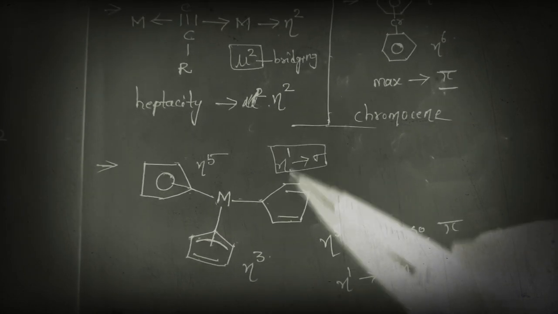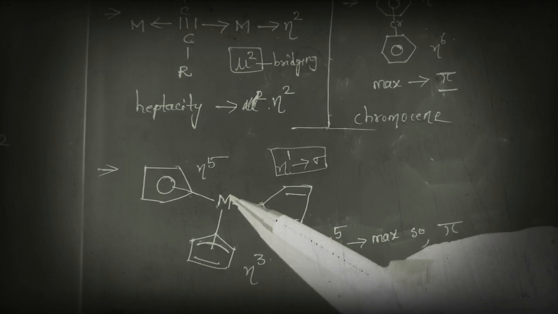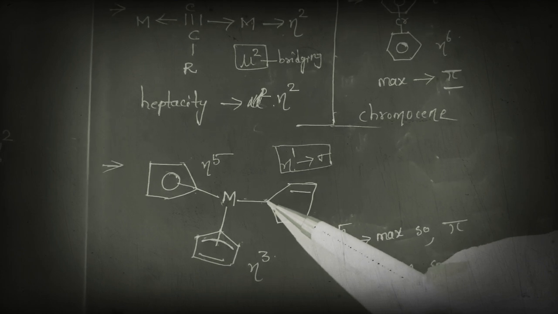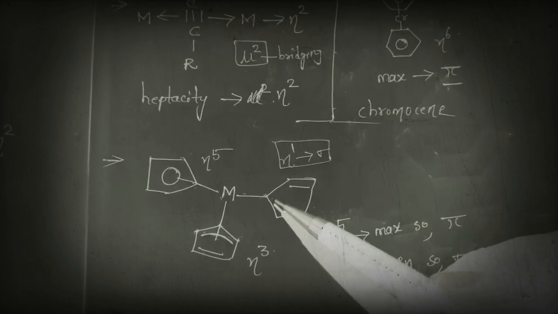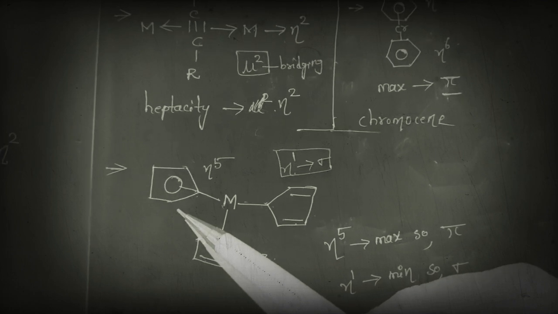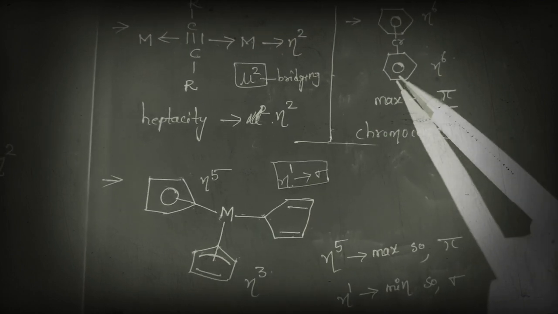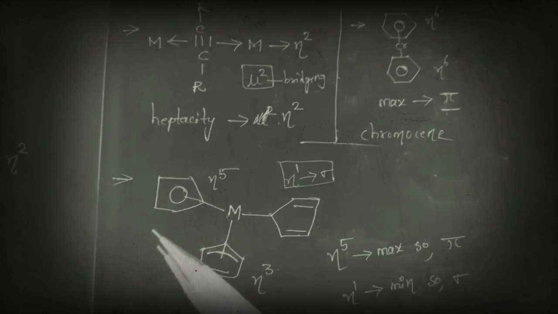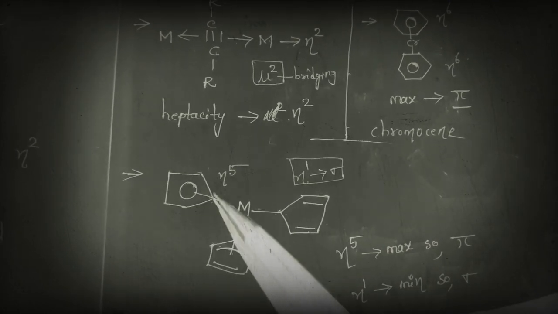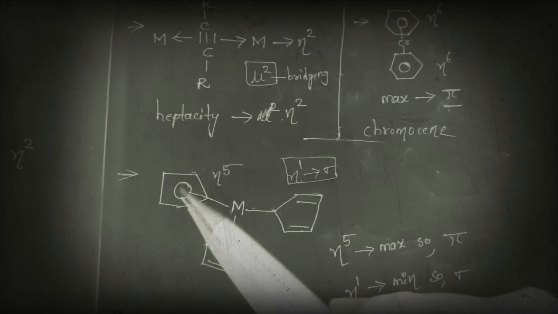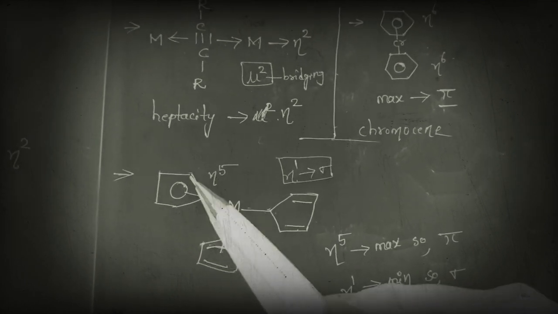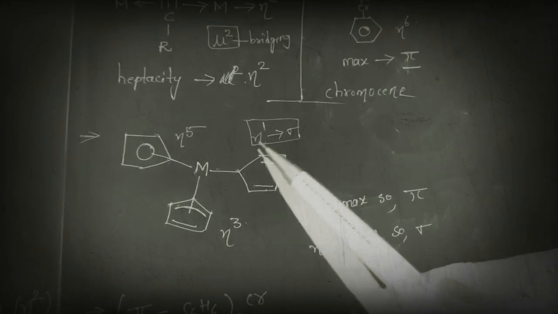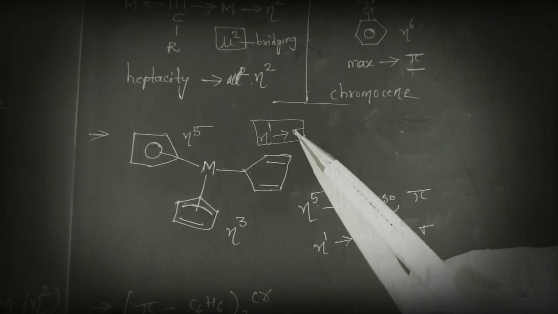Next, let us see this. Here this metal is connected only to a single atom. So here the hapticity is 1. We know that the maximum hapticity in benzene is 6. Similarly, the maximum hapticity for this is 5. So as this is the maximum hapticity, we can indicate it as pi. Next, as this is the minimum hapticity, we can indicate it with the help of sigma.